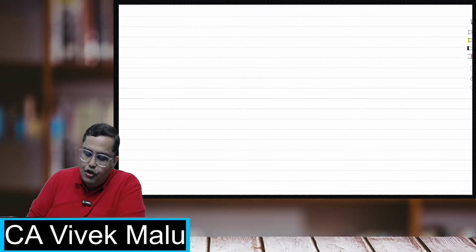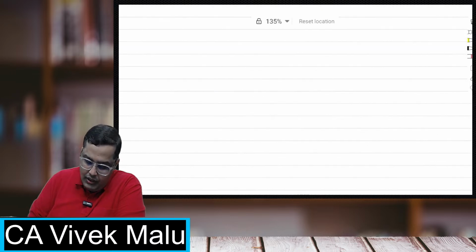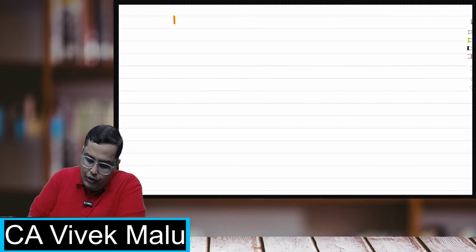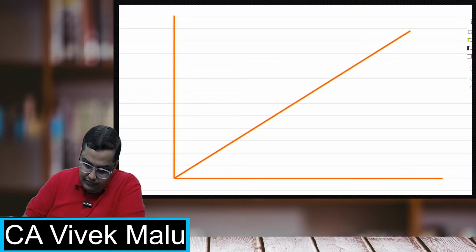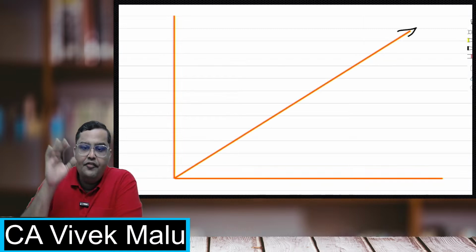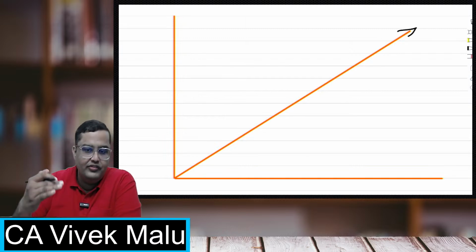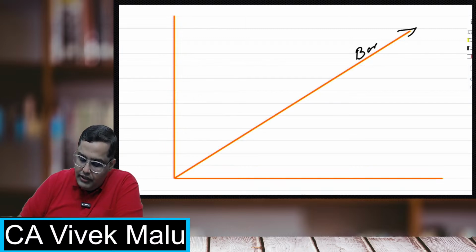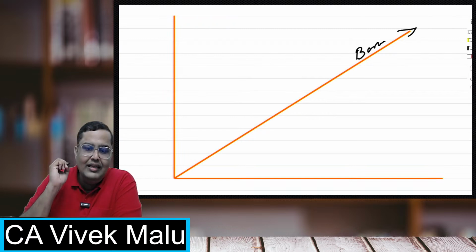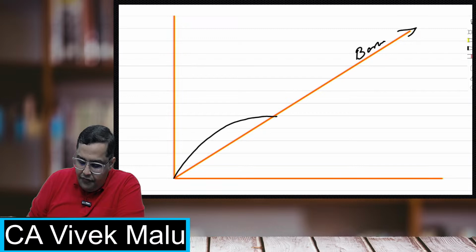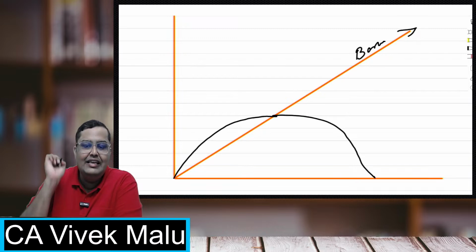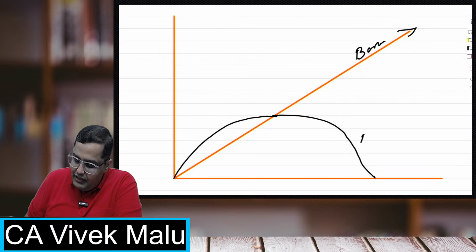In fact, if I draw a graph of the bonus, in a Halsey scheme the graph will be like this. The more and more you save, the more your bonus will be. But in a Rowan scheme, if you start saving, your bonus will increase, but after a point of time the bonus will also start decreasing. So that is the bonus under Rowan.